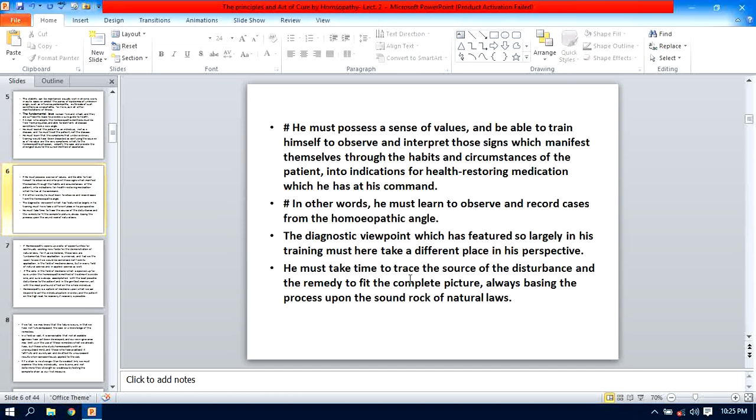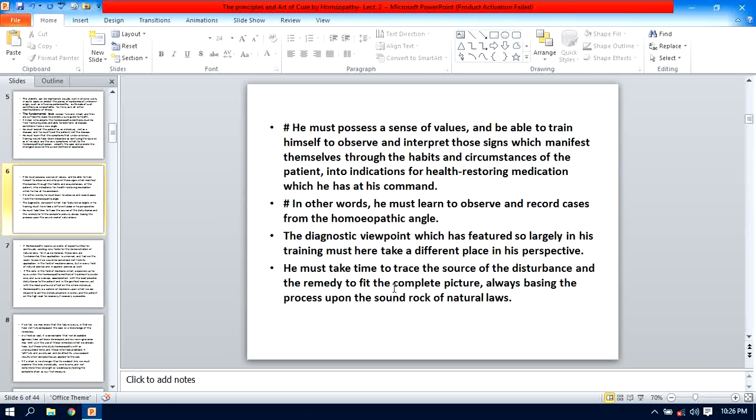He must take time to trace the source of the disturbance and the remedy to fit the complete picture, always basing the process upon the sound rock of natural laws. Then yes, he clearly advised you not to follow your selection of medicine according to the diagnosis of the disease, while diagnosis has its own importance in your treatment, isn't it? He must take time to trace the source of the disturbance. Yes, he had to find out what is the exciting or maintaining cause of the disease and select the remedy which fits the complete picture.